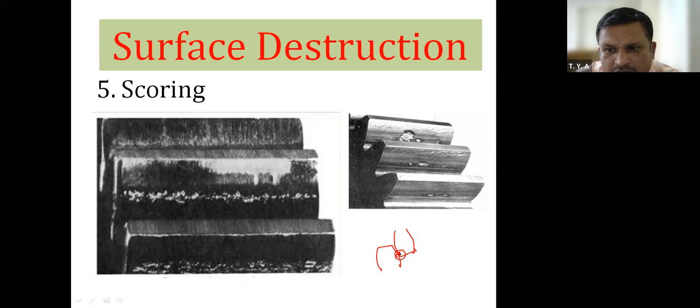Because of that heat, the surface or face of the gear tooth is going to burn. Burning of that gear tooth face takes place due to high frictional heat or due to improper lubrication.